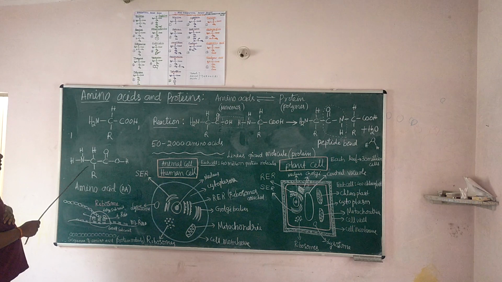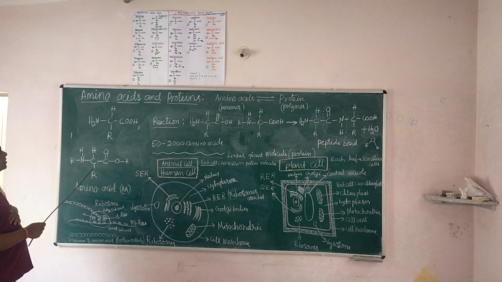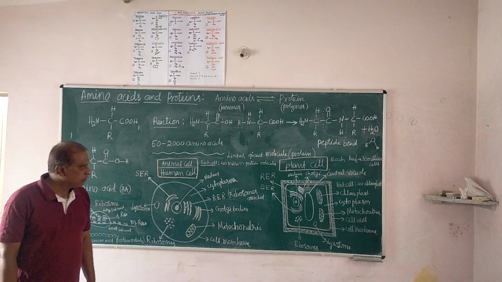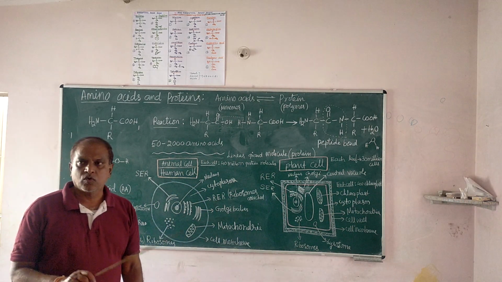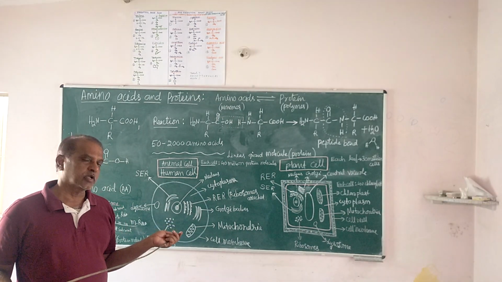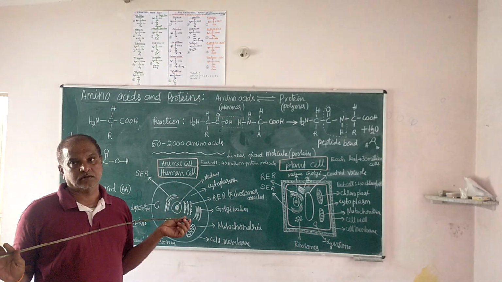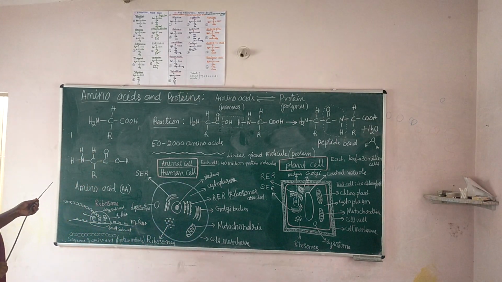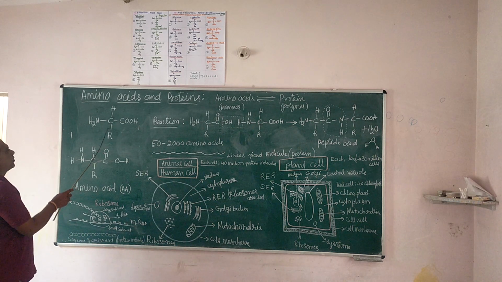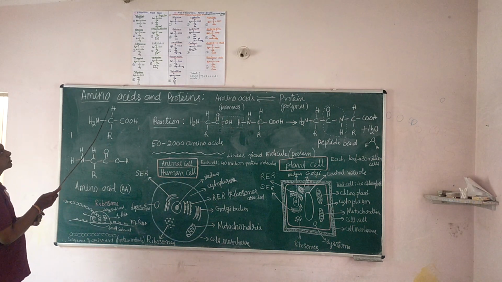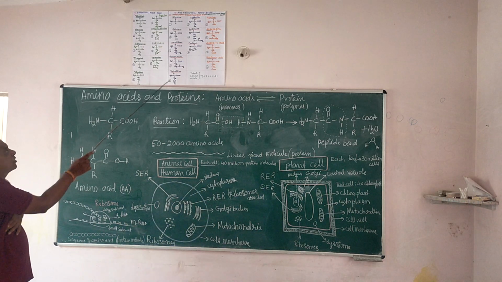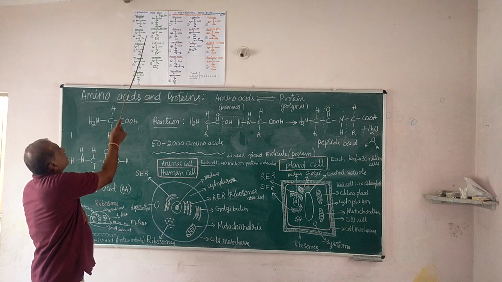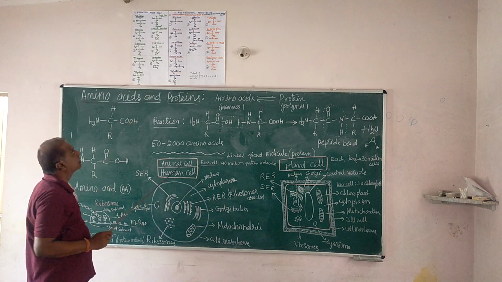So now I want to go in detail about different amino acids. I told you that in our living system, plants and animals, 21 amino acids are present, totally 21. These amino acids differ only by the R group. Let me recall the structure of every amino acid. I have 21 amino acids under different headings, and I'll tell you the reason for the headings.